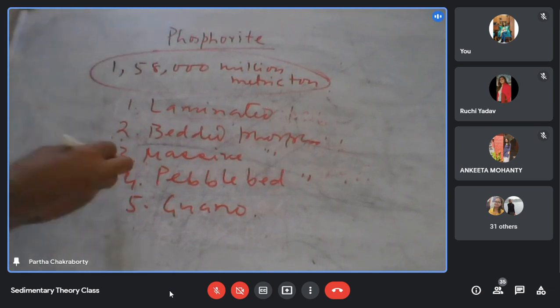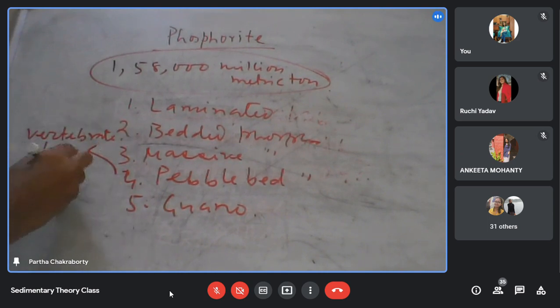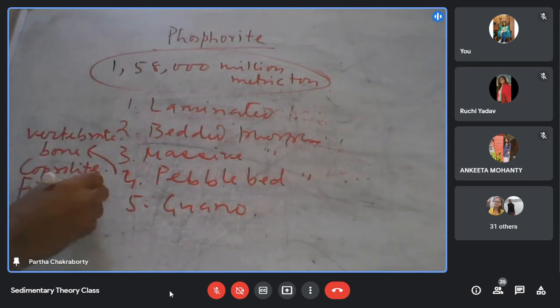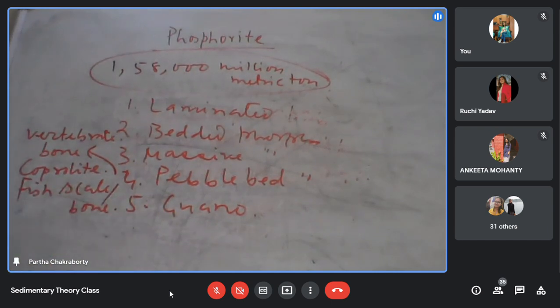They are made up of vertebrate bone, coprolite, fish scale, bone, all these, mechanically in the form of pebbles. You get them accumulated, and you call it pebble.